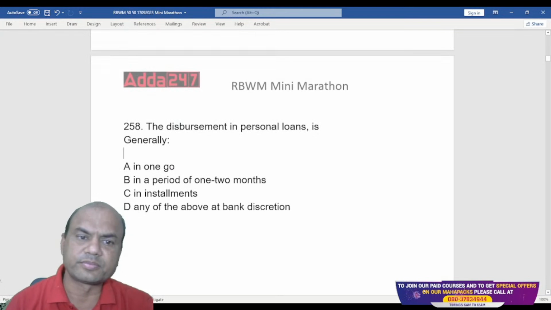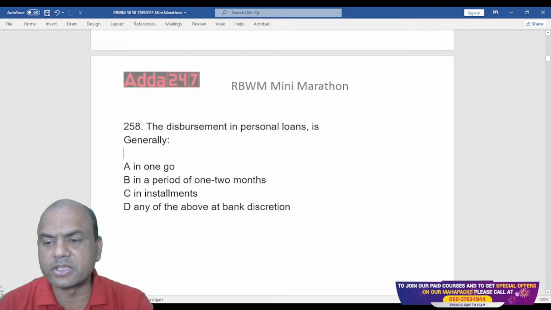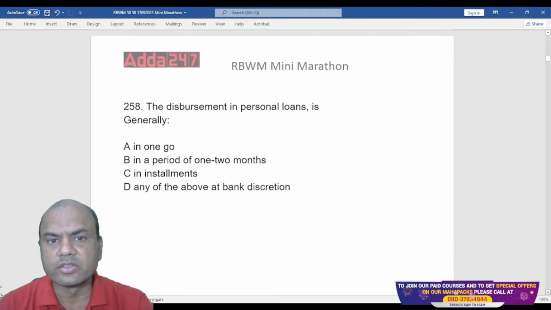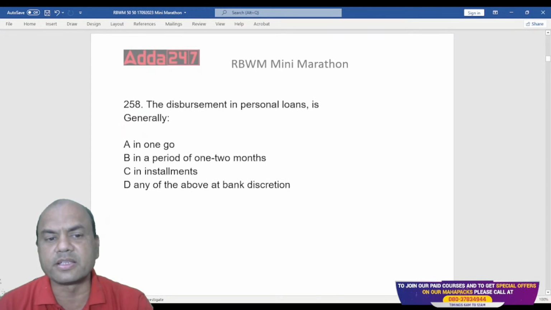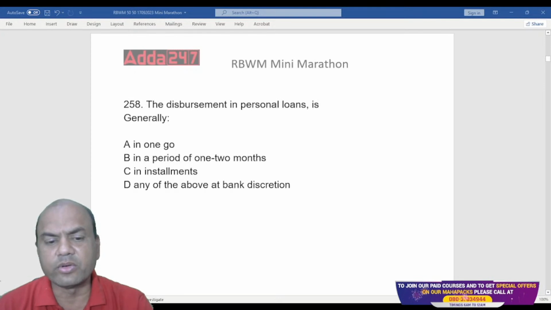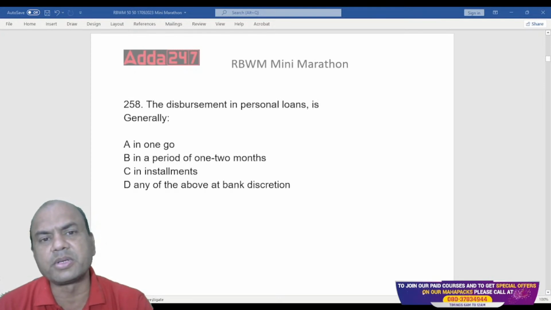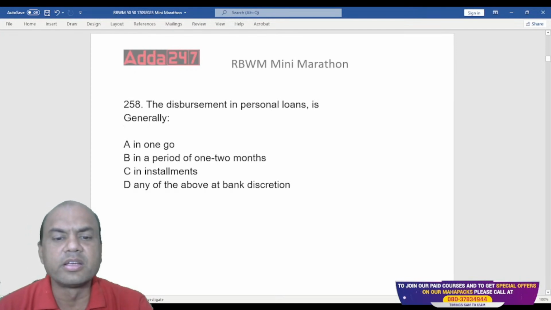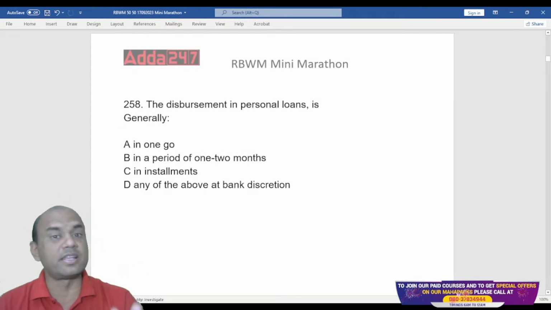Next one. The disbursement of a personal loan is, so disbursement of a PL is generally in one go, in a period of 1 to 2 months, in installments, or any of the above as per bank's discretion. So how is the personal loan disbursed? In one go, or in installments? This month something, that month something, next month something, or as per the bank's discretion. Generally, I am talking generally.